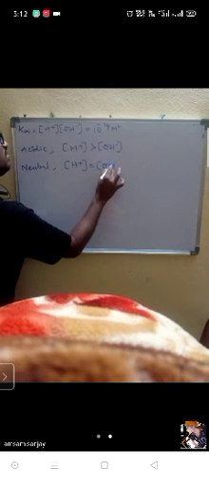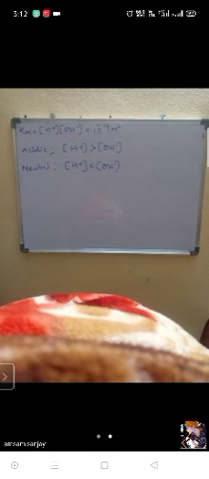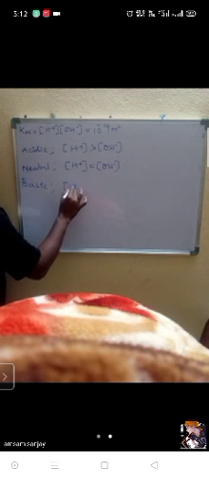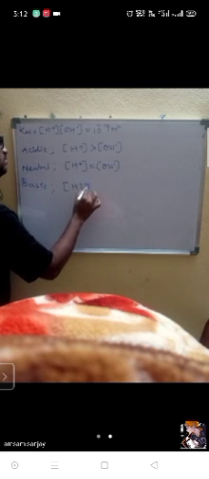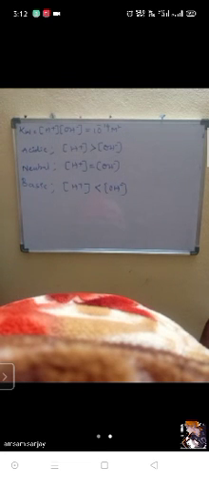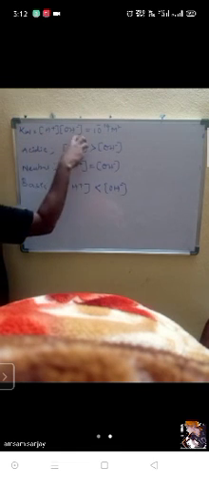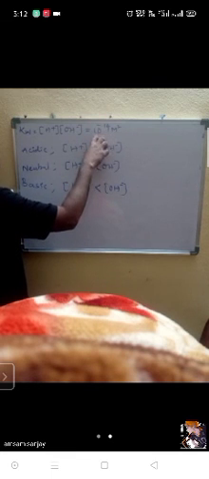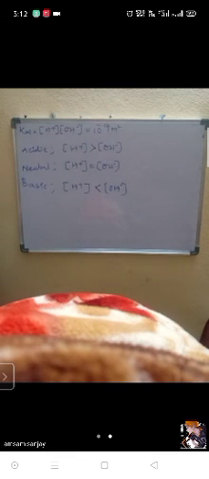Now, when I am talking about neutral, what will happen? The concentration of H plus is equal to the concentration of OH minus. Any doubt? Then, when I am talking about the basic case, the concentration of H plus is less than the concentration of OH minus. And in the acidic medium, the concentration of H plus is greater than the concentration of OH minus. Now I am going to talk about the pH scale.